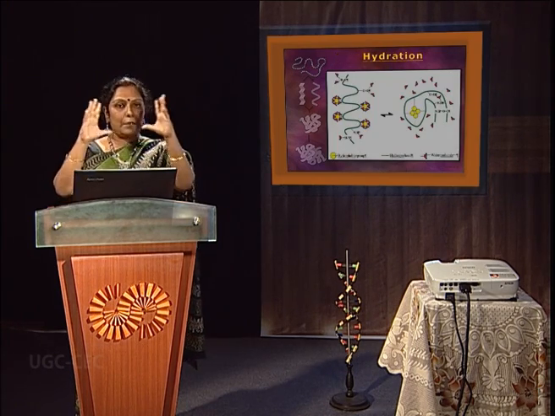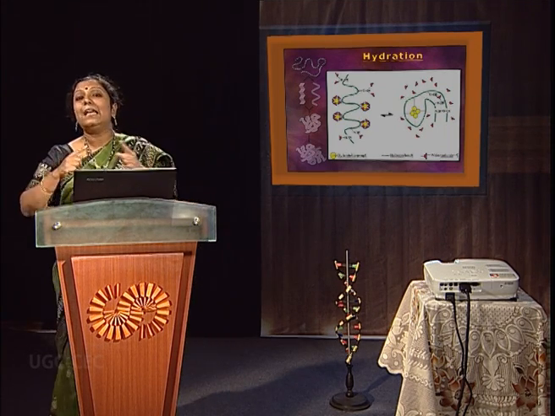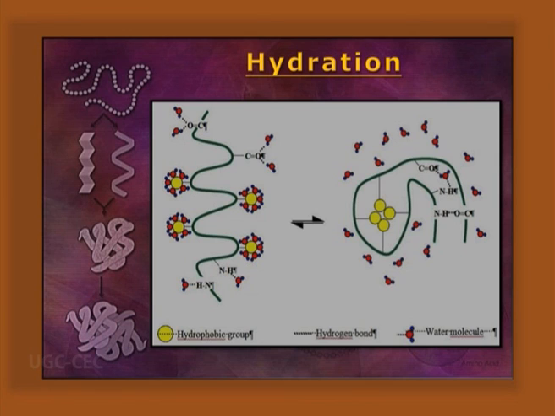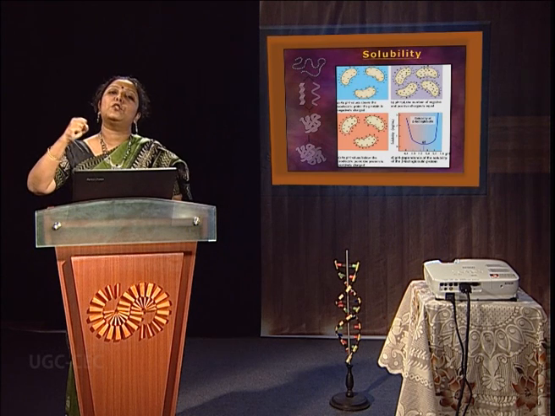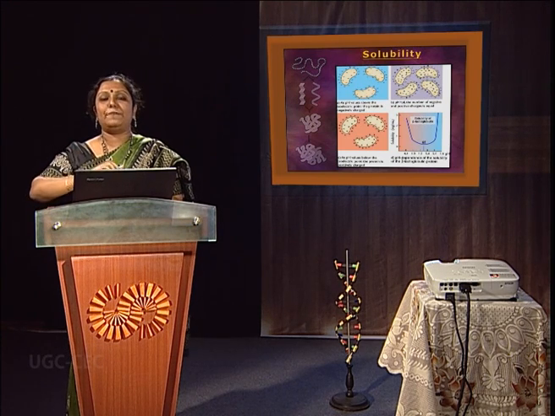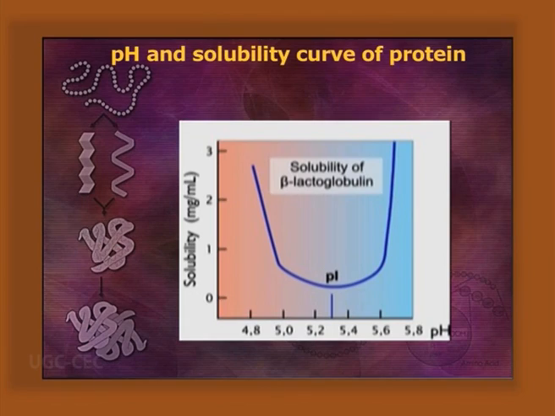Hydration. As we know, over the surface the polar residues are there, and they are involved in making hydrogen bonds and ion pair interactions with the aqueous medium. So a lyophilic sol structure is made. Solubility. The solubility of the protein is determined by several factors like pH of the medium and molecular size. If it is very compact in structure, like hemoglobin, a globular protein, it will be much more easily solubilized than a fibrillar protein. pH: as we know, at the isoelectric point there is least solubility, right? So if we change the pH by addition of acid or alkali, it will be more dissolved.